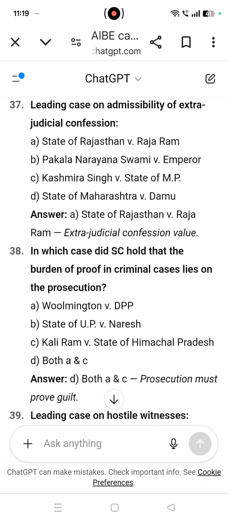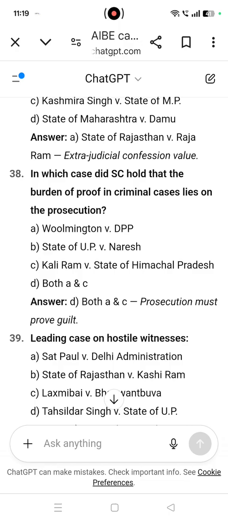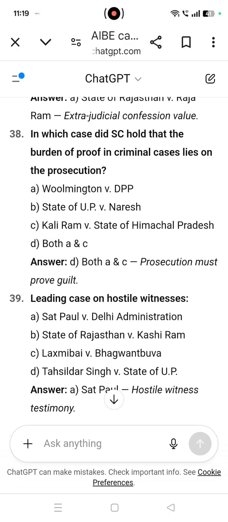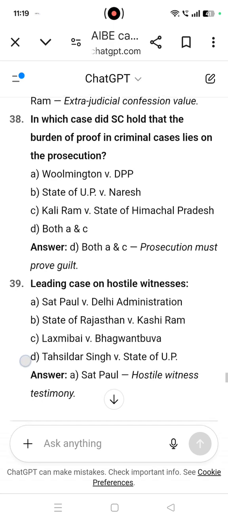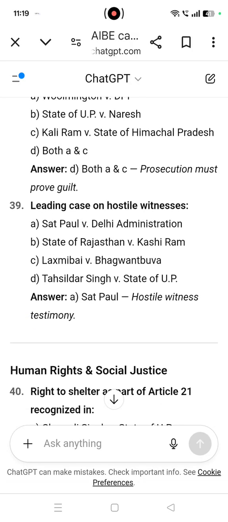Extrajudicial confession value. In which case did the Supreme Court hold that the burden of proof in criminal cases lies on the prosecution? Woolmington versus DPP, Kali Ram versus State of Himachal Pradesh. That is both A and C. Prosecution must prove guilt. So the Supreme Court held that the burden of proof in criminal cases lies on the prosecution. Leading case on hostile witnesses: Sat Paul versus Delhi Administration, about the hostile witness testimony.